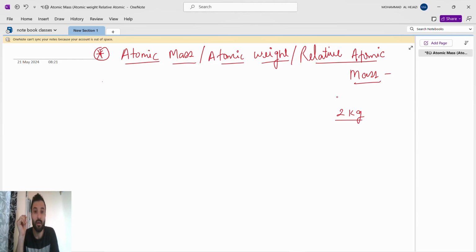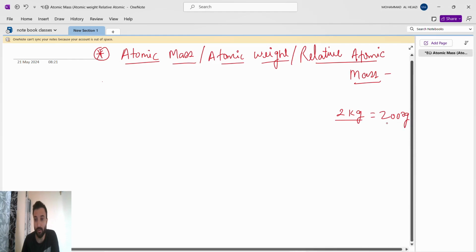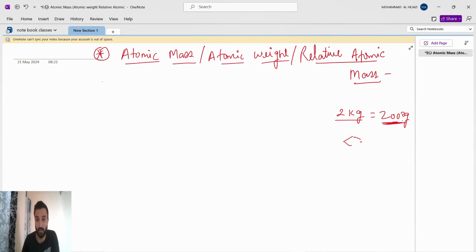Suppose relative to something like 2 kg. 2 kg is 2000 gram, and we have seen 2 kg of weight. It looks something like this, upon this they will write the 2 kg. So 2 kg of weight they will put on one side. From the international standard unit they have measured that 2 kg should be this much, 2000 gram, then only it will become 2 kg.